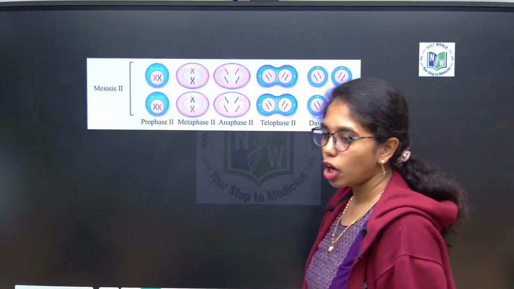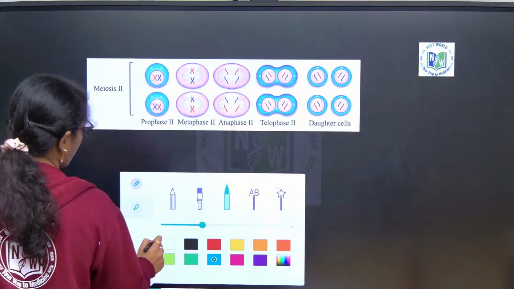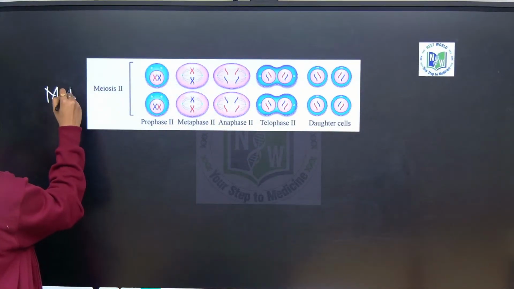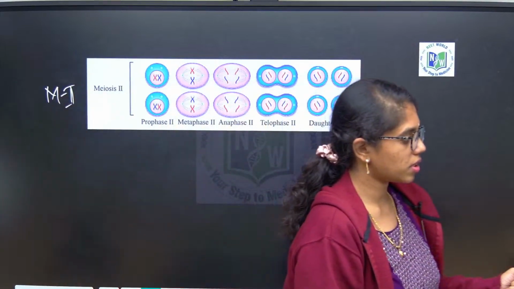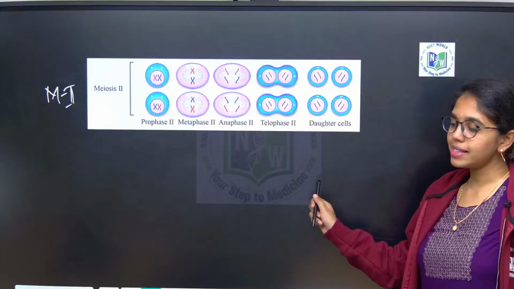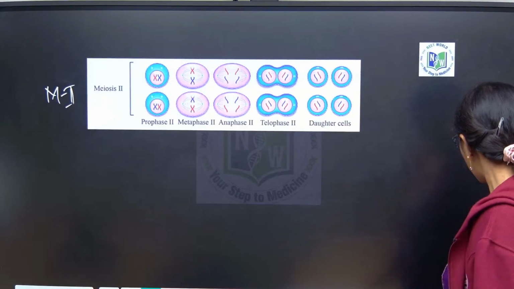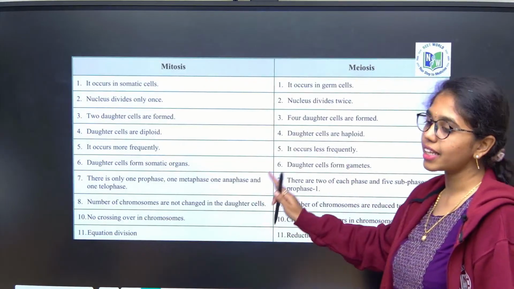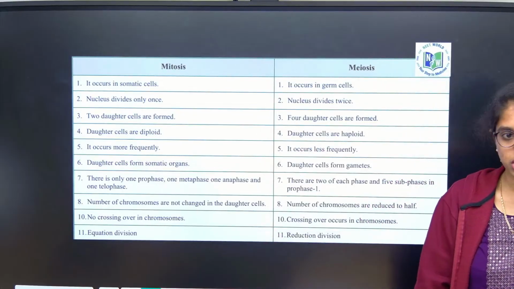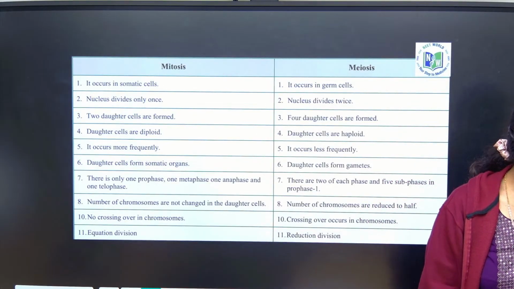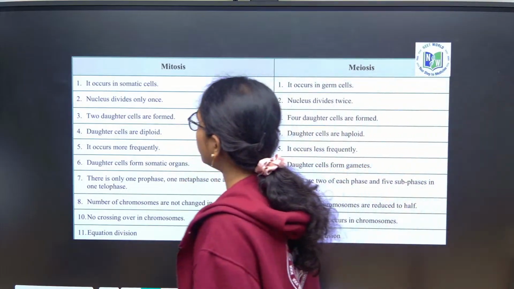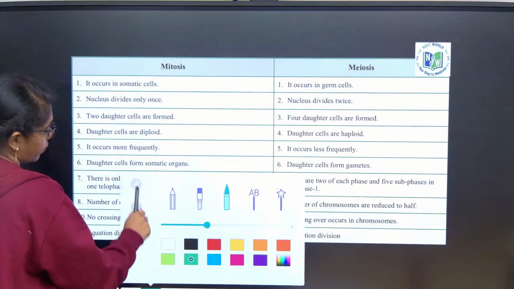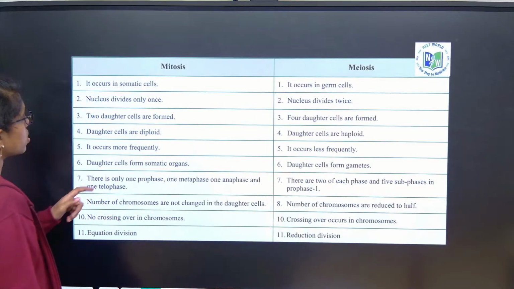So, here in meiosis 2. As I told you already, meiosis 2 is the same as mitosis. Now, these are the clear differences between mitosis and meiosis.